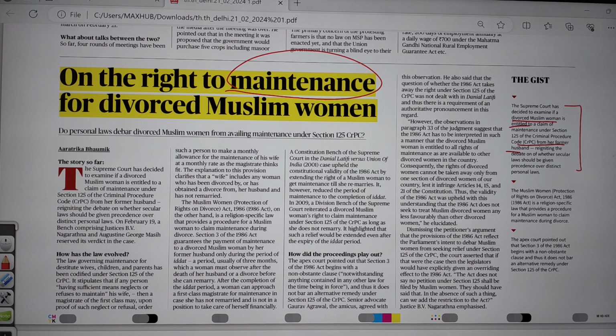Among Muslims, we have the Muslim Women (Protection of Rights on Divorce) Act of 1986. It is a religion-specific law which provides a procedure for a Muslim woman to claim maintenance during divorce. The Apex Court pointed out that the 1986 Act begins with a non-obstante clause, but that it does not bar an alternative remedy under Section 125 of CrPC.